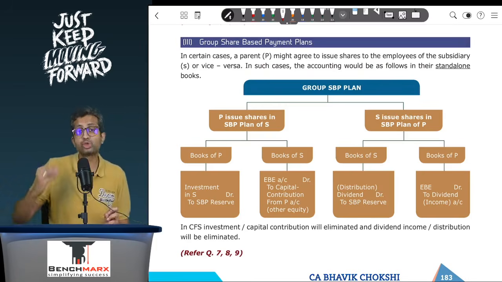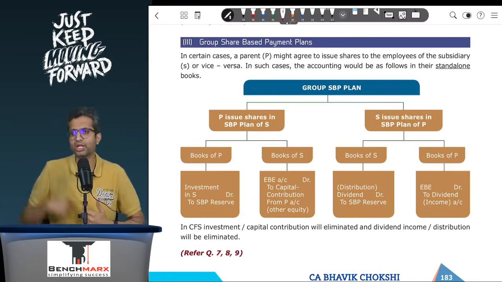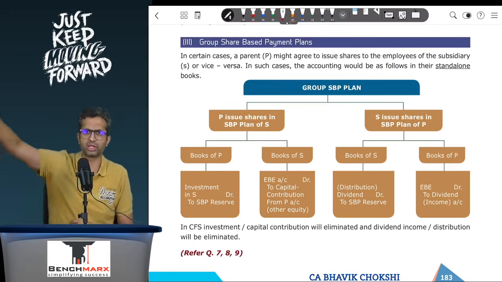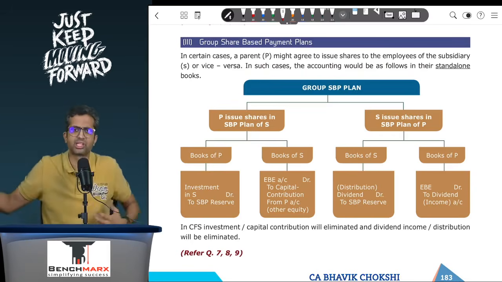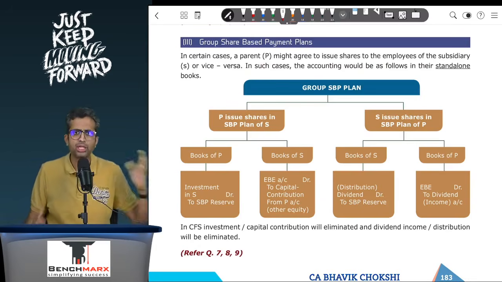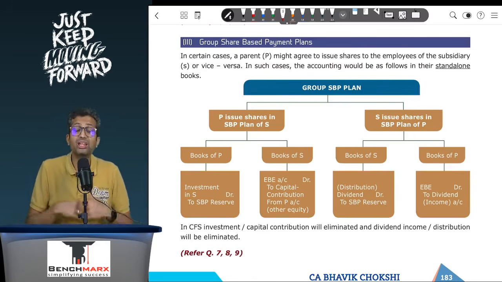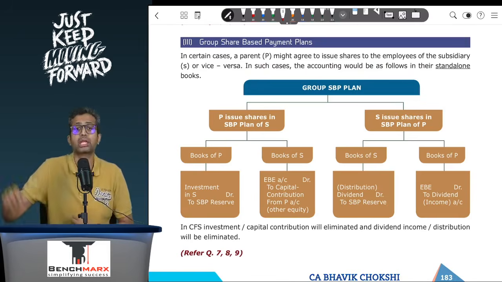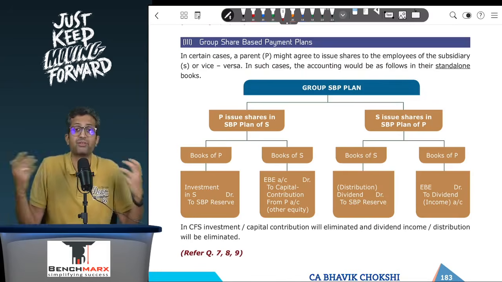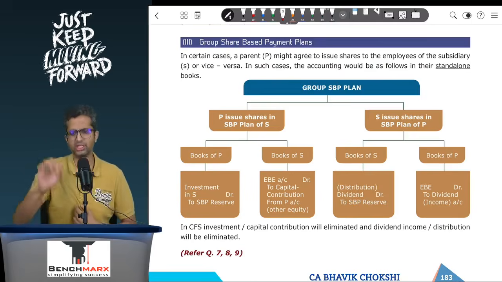So the parent is issuing its shares in the share based payment plan of the subsidiary, or it can also be the other way around. As we speak, at least Tata Sons is unlisted. There were news that it might get listed, but let us say Tata Sons as we speak is unlisted, and then there are subsidiaries like, let us say, Tata Chemicals, Tata Steel, etc., which are listed. Now you want to motivate the employees of Tata Sons, so maybe the subsidiary who has listed shares can issue shares to the employees of the parent. So there can be two possibilities, and in practice it's a very, very common thing. So how will the accounting happen? In the SFS of the parent, in the SFS of the subsidiary.